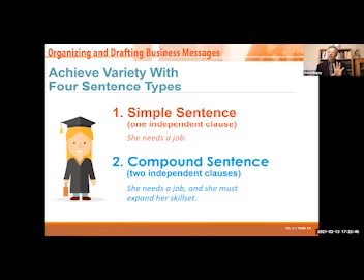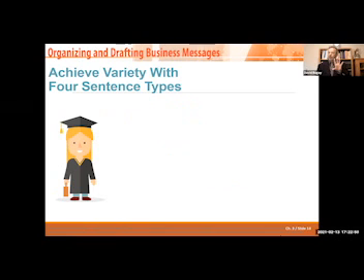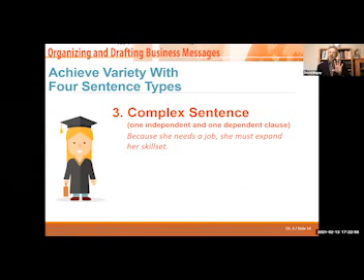And the purpose of this is you want to start mixing sentences up in your paragraphs in your paper to break the rhythm, to make certain that people are going to listen and to catch them off guard sometimes. You also have the complex sentence, 1 independent and 1 dependent clause. Because she needs a job, that's a dependent clause because this can't stand by itself.